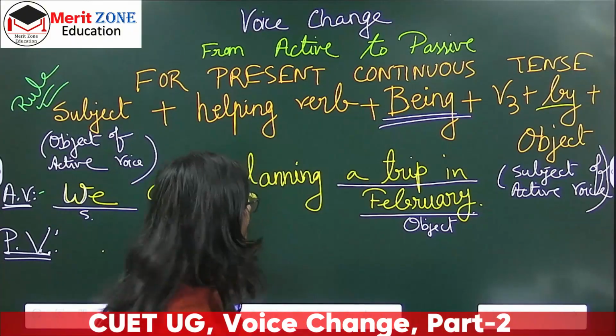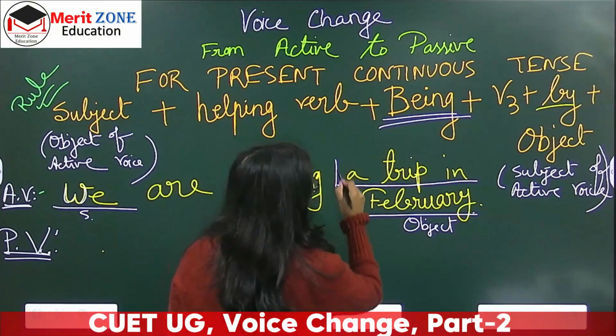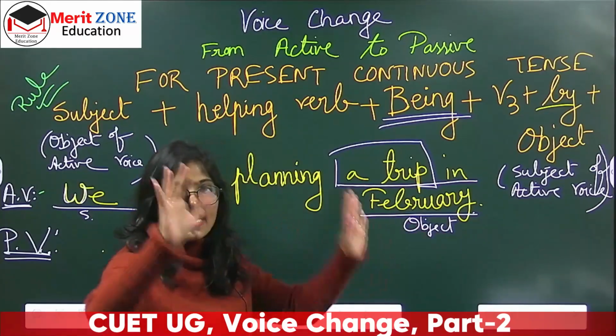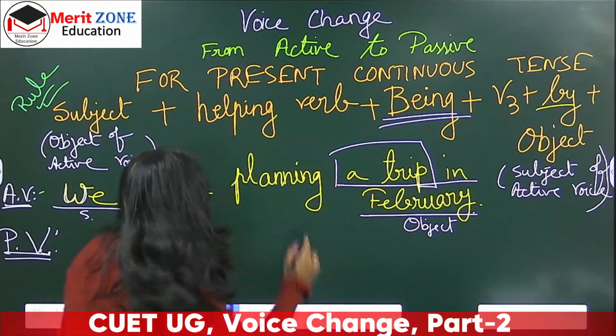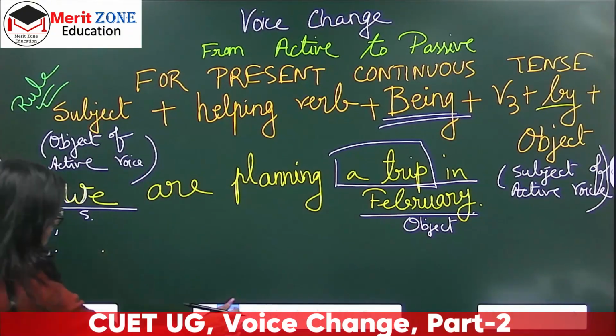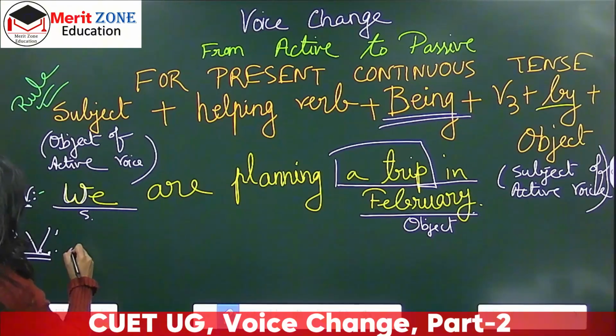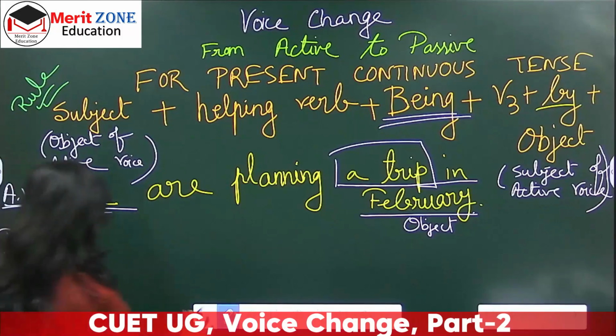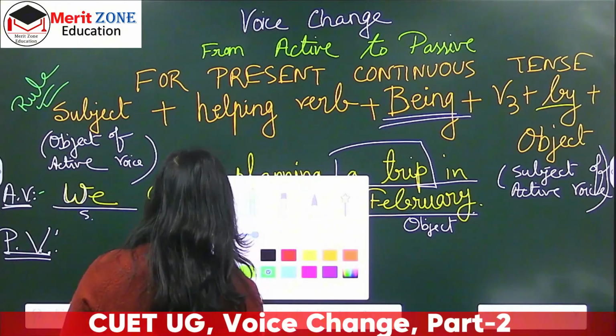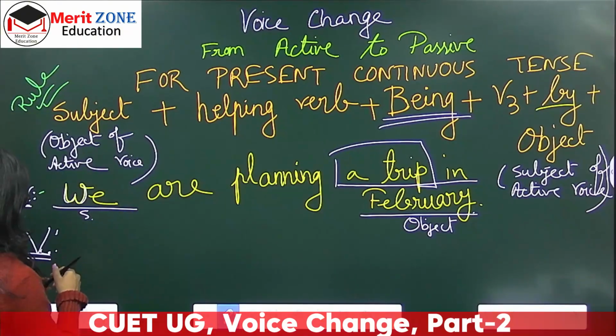So now I will take only this part. I will take only a trip. Bas, I'll begin my sentence with a trip. Okay, I'll use some other color. Passive voice.